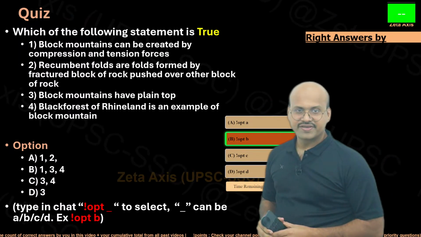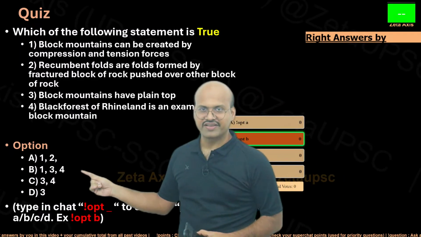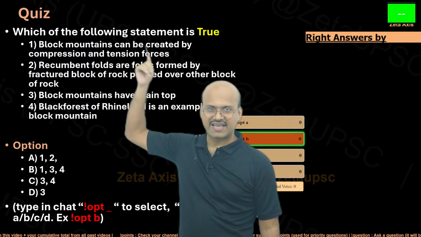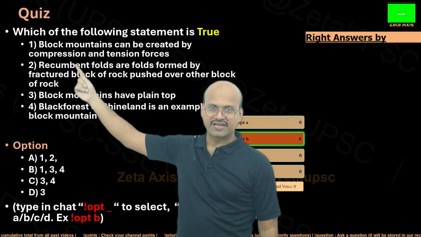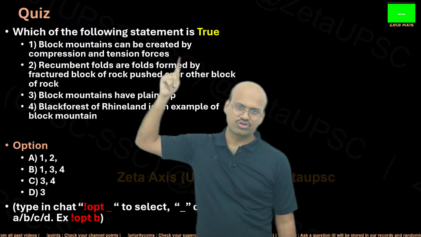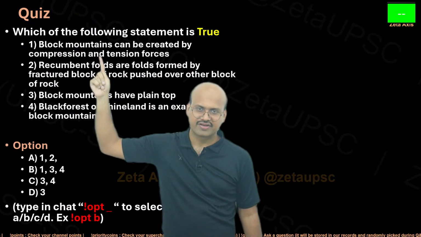So the answer is B. B, we see 1, 3 and 4. So block mountains can be created by compression and tension forces. We have already seen that both of these forces can create block mountains.